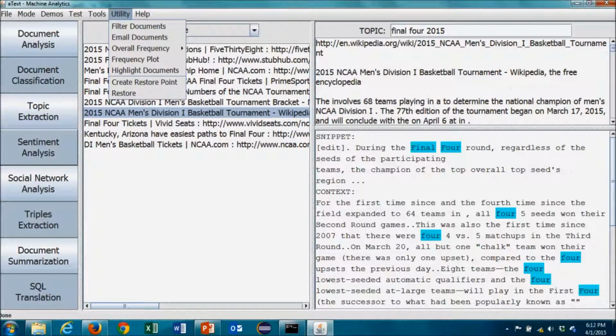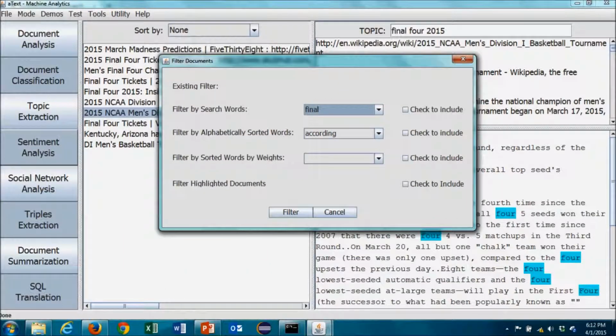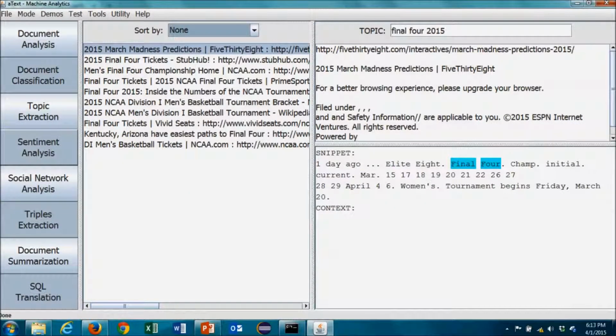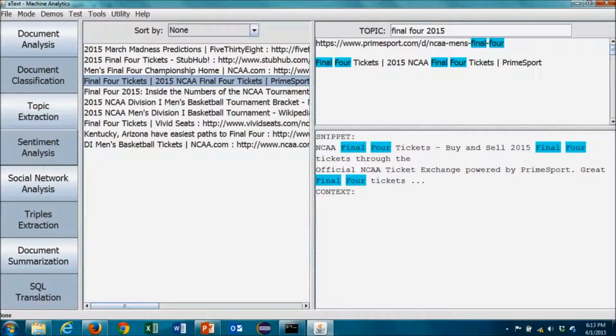Results can be refined by using a number of filters, including filtering by the search terms themselves or derivations of the search terms, or filtering by individual words that appear in an article, among other filters. We can see from some of these top hits that the articles are about buying tickets and may not be relevant to our search. I'm going to run the search again, and I'm going to exclude the word ticket from the results.